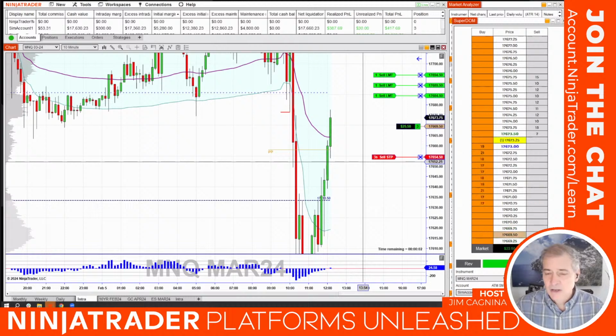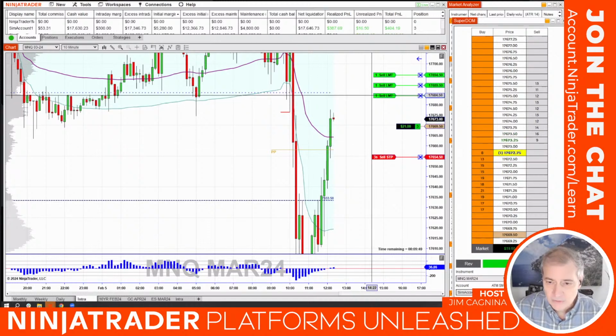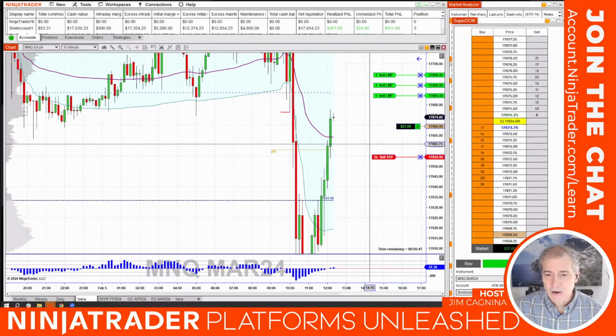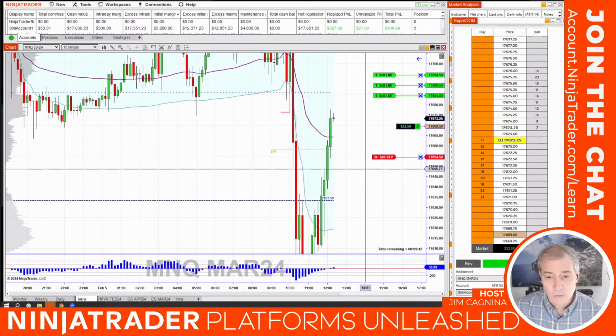So my hands are off the mouse right now. I don't have to do anything. I could just let this trade go with the idea that, hey, at the end of the day, I'm going to remain flat somehow, some way, right? Now, it's very conceivable that I could get one of my units, and then the market breaks back down, and I get stopped out for the remaining 2. That's certainly something that could happen pretty easily. So keep that in mind as well.